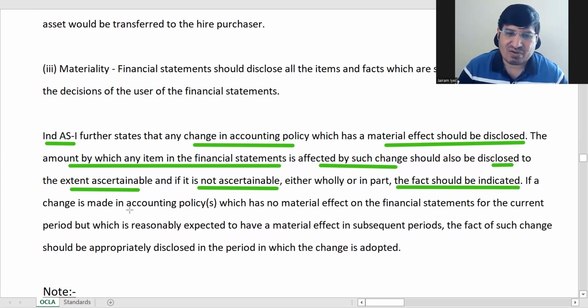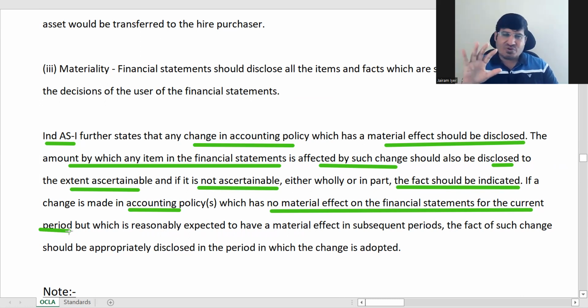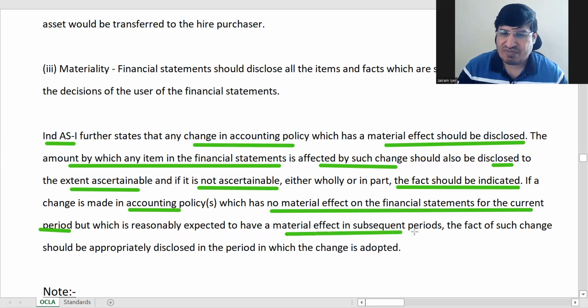If a change is made in accounting policy that has no material impact on the financial statements of the current period, now this is another thing. You are making a change in an accounting policy, right now there is no change in it, but in future there can be a change, say after 2 years. Right now there is no impact. So in the current year balance sheet itself you will have to disclose that after 2 years this much will be the impact. If there is a material impact in subsequent periods, then you have to disclose that in the current period only. You will not wait for 2 years, you will disclose it now itself.